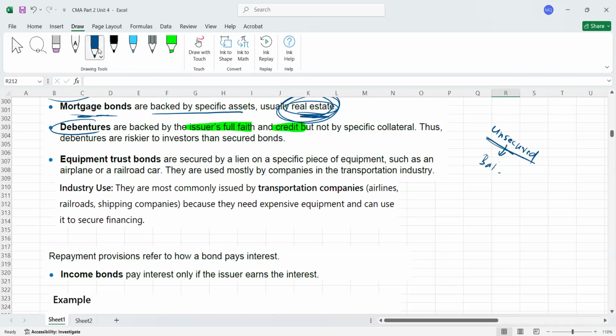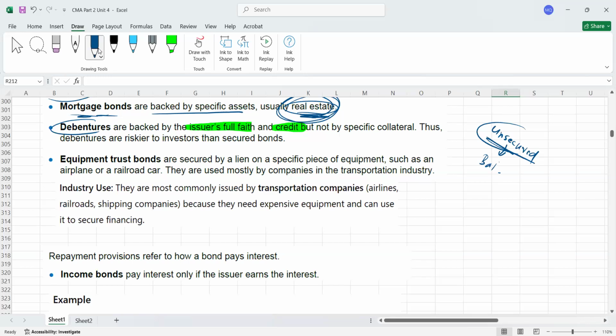For example, if the government, or Unilever, or a company like Tesla issues unsecured bonds, investors will have faith in Tesla, that this is a highly reputed company. They are not going to eat your money, so your money is safe. Even though they are not giving you any security, you will still be willing to invest in Tesla. That is actually the debenture.